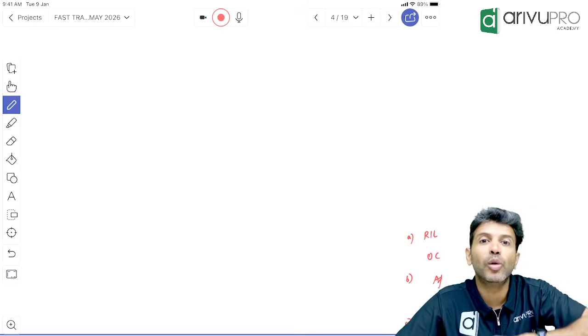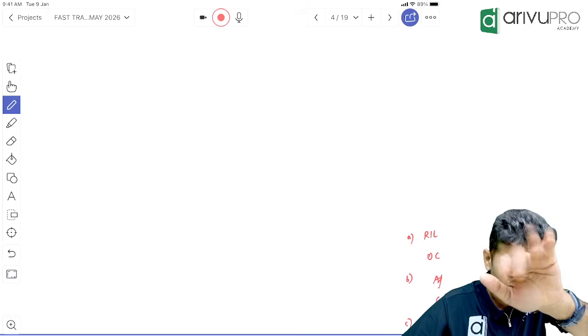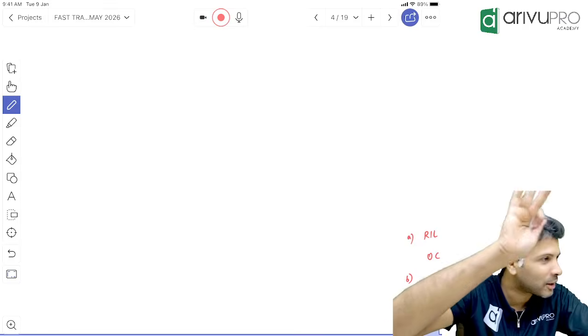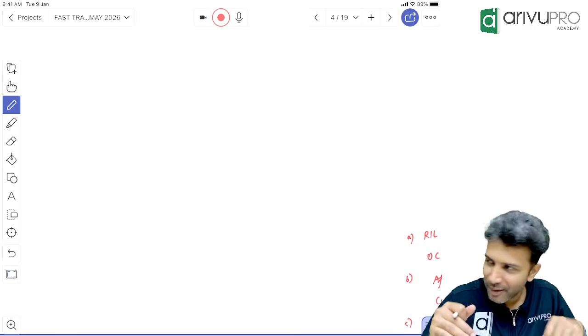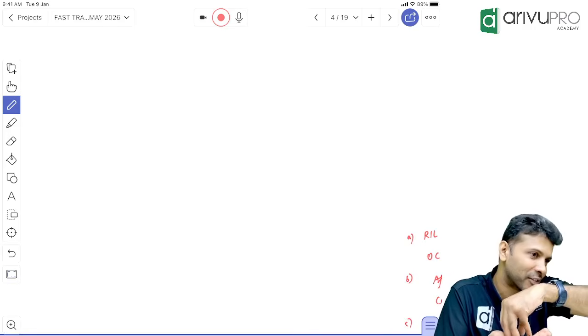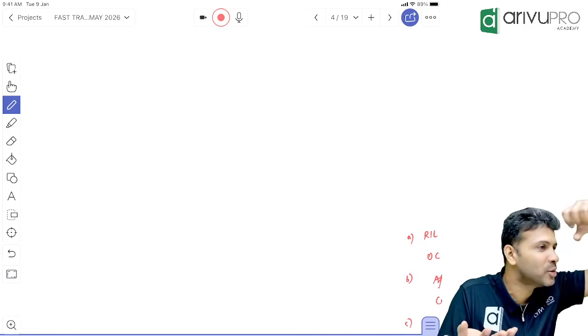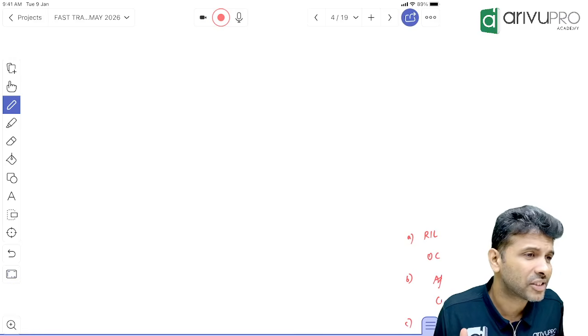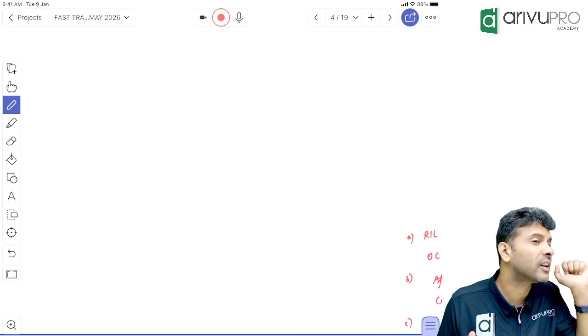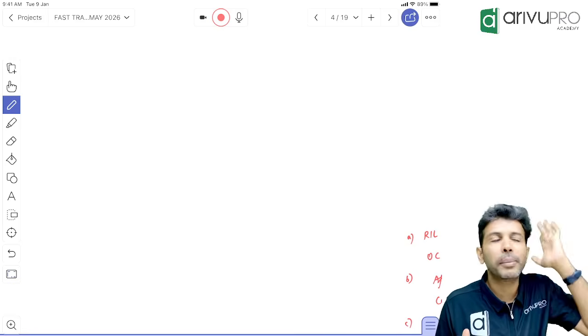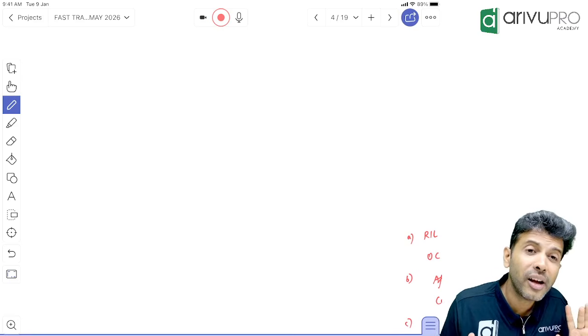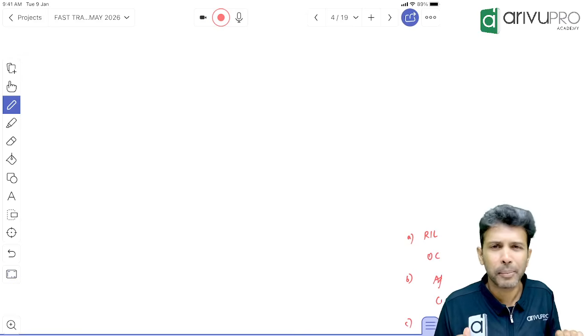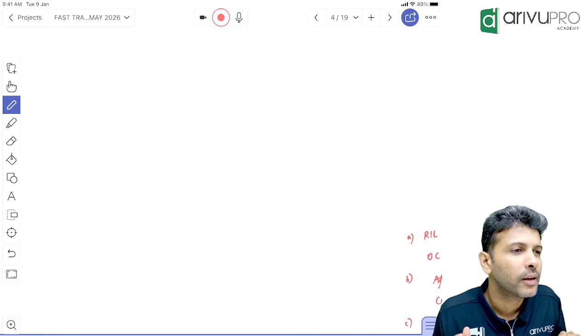Now what do you think the owner will tell Reliance? Okay, come. My building was normal. You came in and installed the telecom tower. Now you are saying after 5 years you will remove it, and due to that there will be certain damages. What do you think the owner will tell Reliance? You repair the building. Owner will not bear it, right? Who will bear it? Reliance.